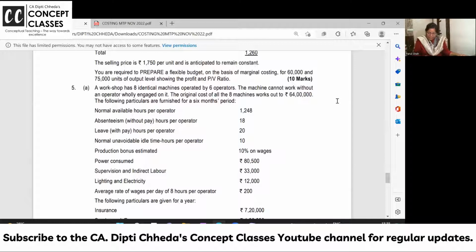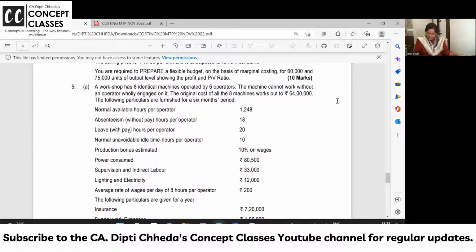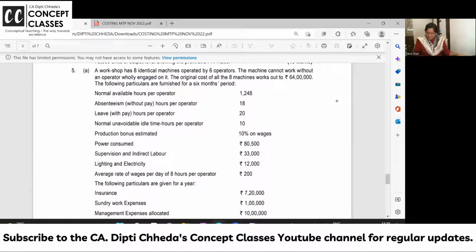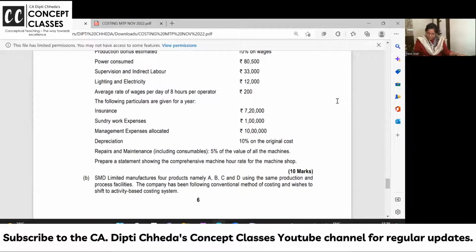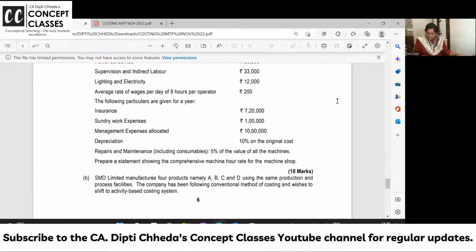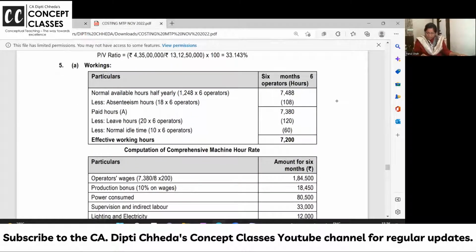Yes. Normal available hours are 1248. Absenteeism without pay is 18. Leave hours per operator with pay is 20. Normal unavoidable idle time hours are 10. And production bonus is estimated at 10% on the wages. Power consumed and other details are given. Okay. Now see, they have also given that 5% of the value of the machine has gone for repairing also. Okay, this is a machine hour rate. Now first we need to calculate the denominator, always in our working note.